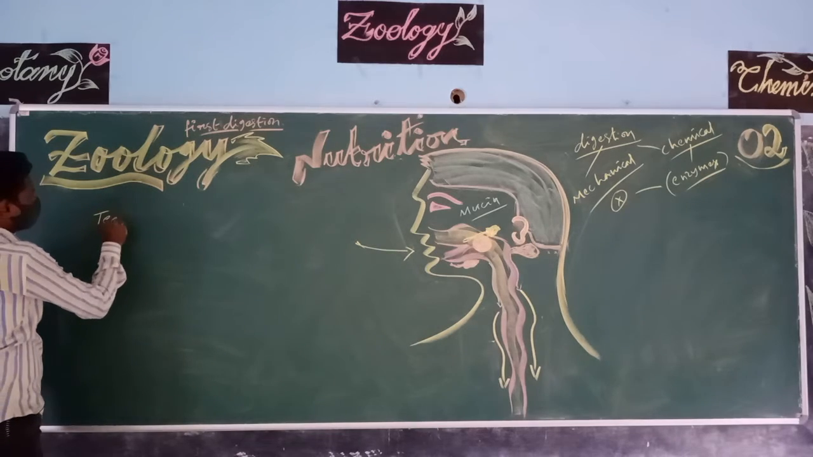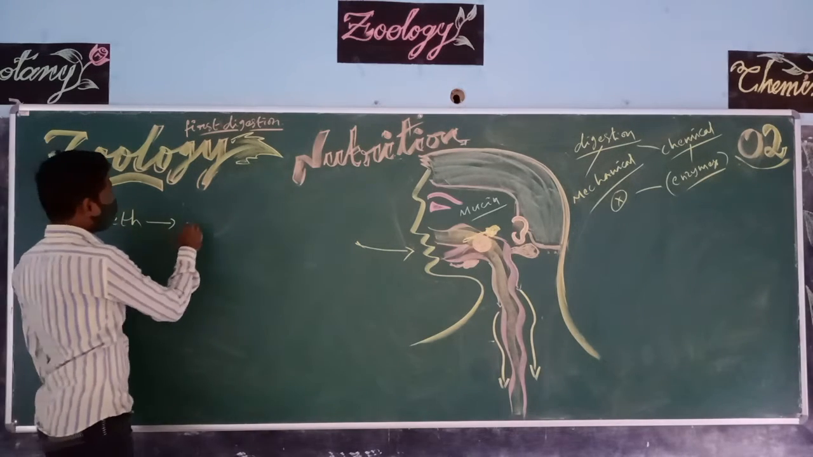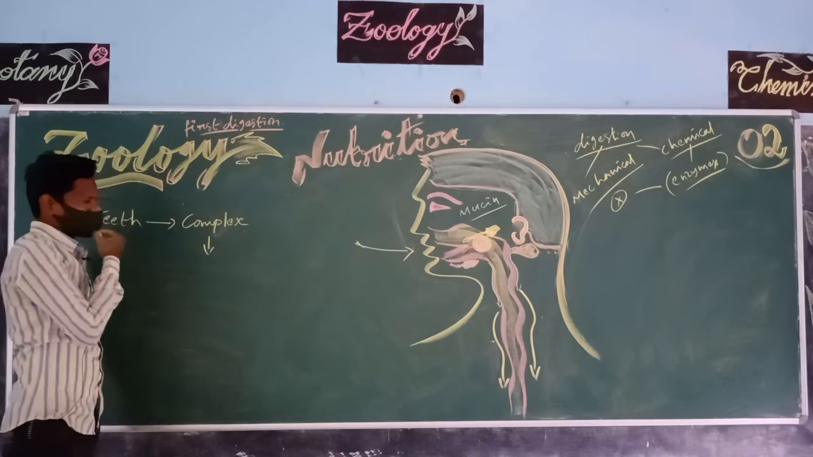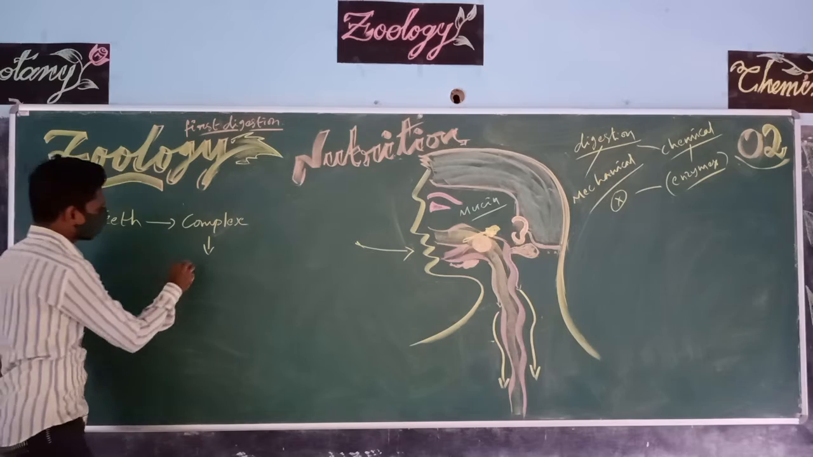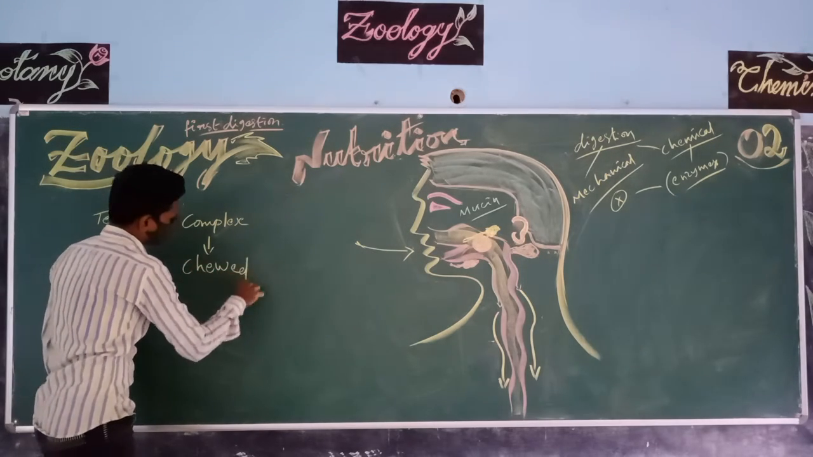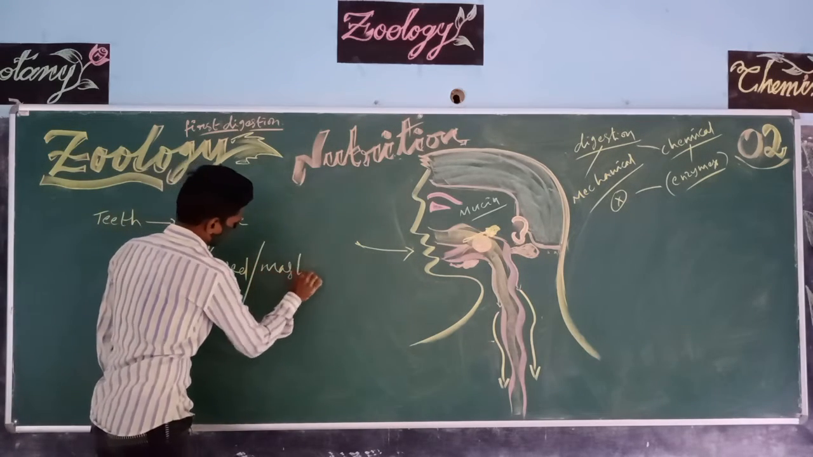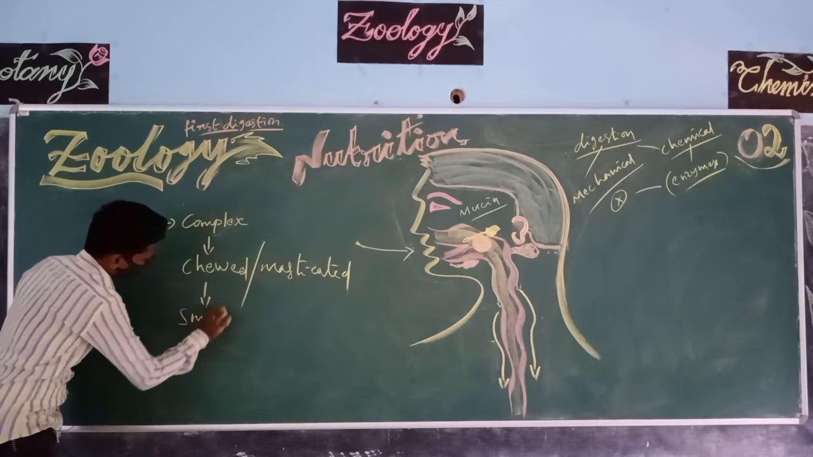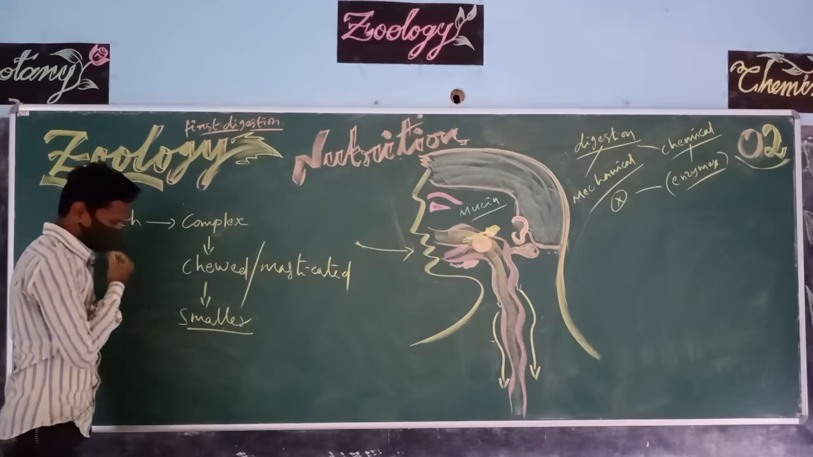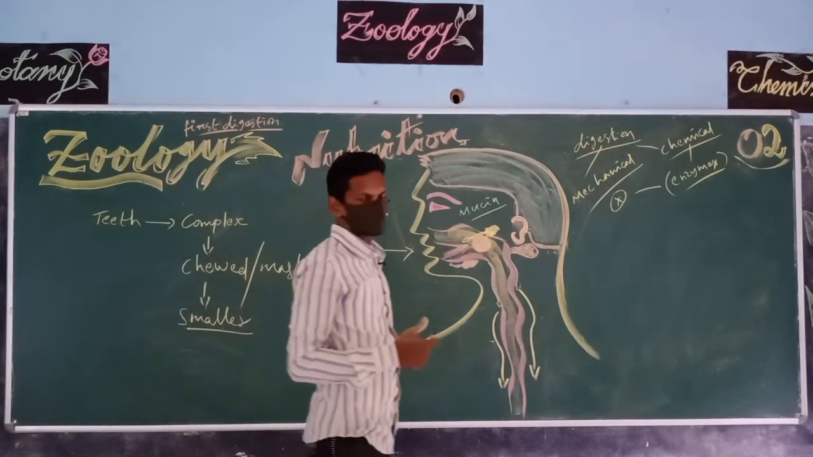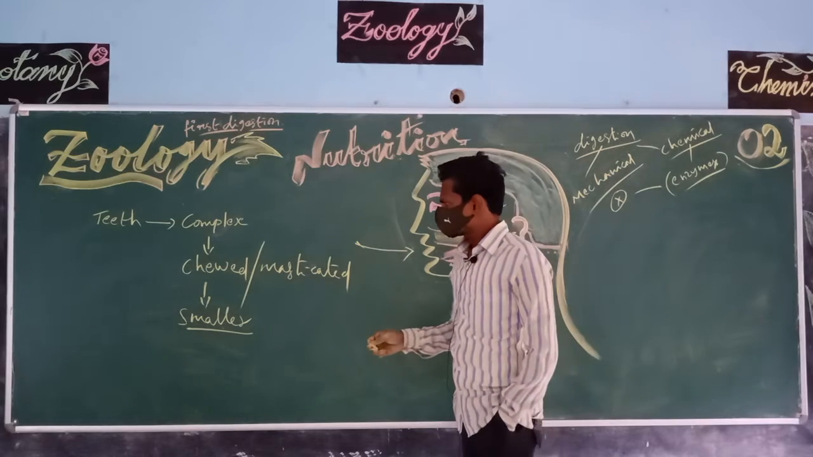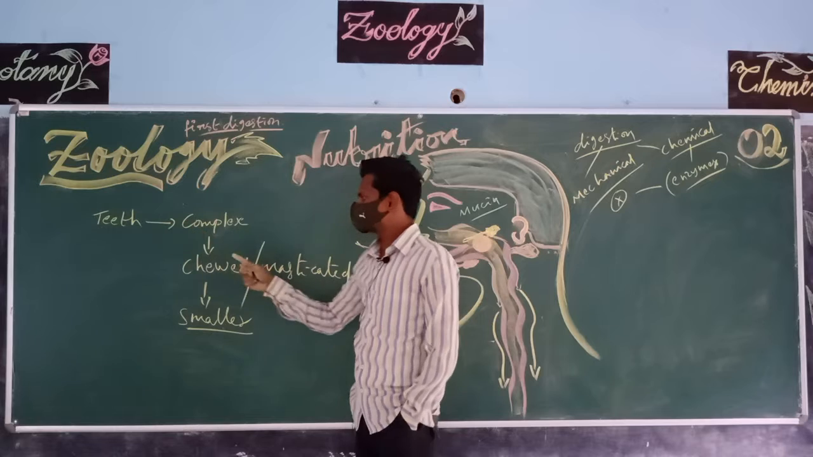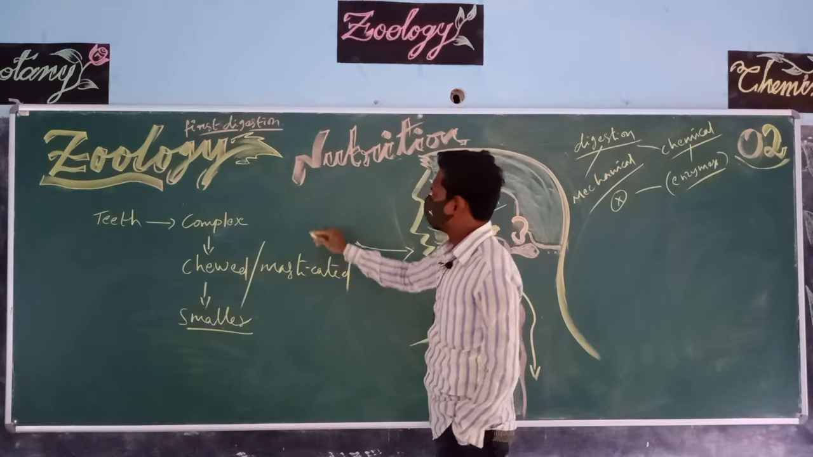with the help of teeth, complex food particles will be crushed or chewed or masticated into smaller pieces. So this is known as partial digestion and mechanical digestion. So crushing or chewing of the food with the help of teeth in the mouth is known as mastication.